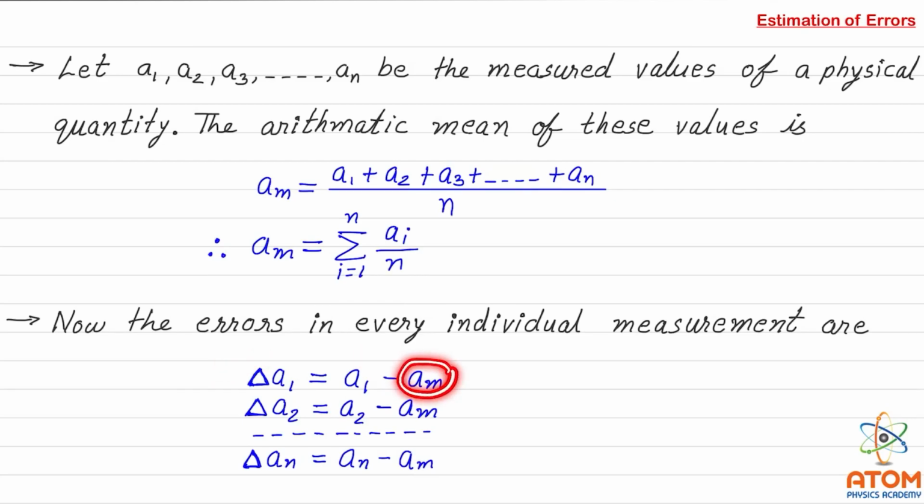AM is the mean value of all the observations, but it is considered as the true value. So this is the difference between the first measurement and the true value, the error in the first observation. In the same way, delta A2 equal to A2 minus AM is the error in the second observation, and likewise for the nth observation, the error is delta AN equal to AN minus AM.